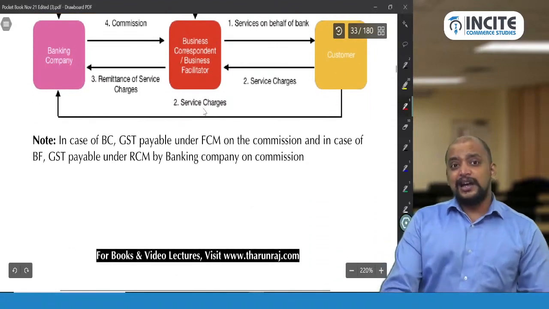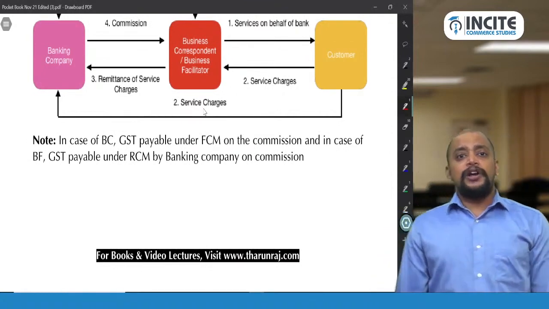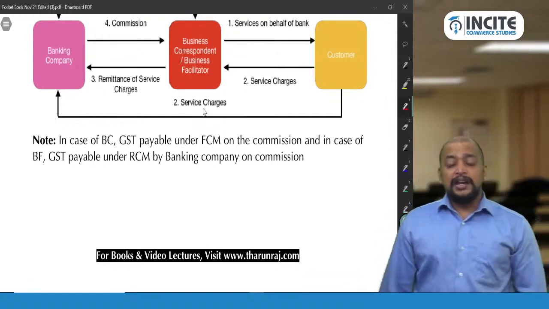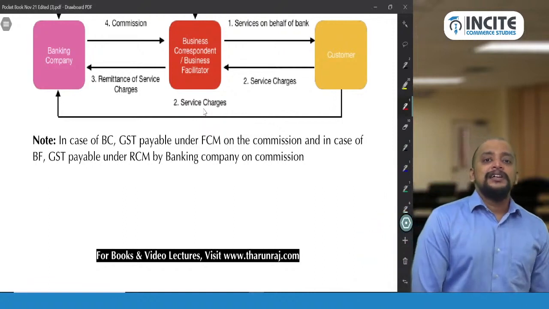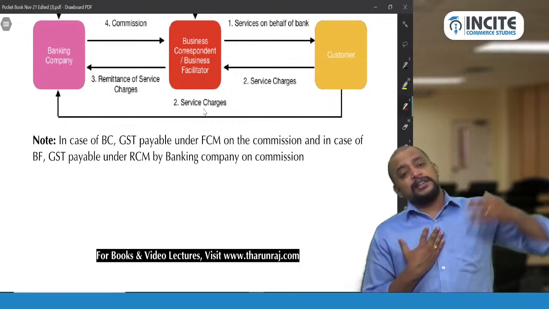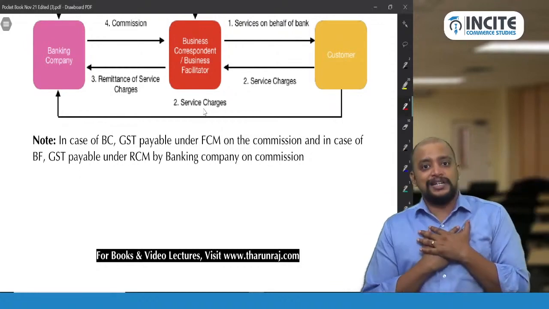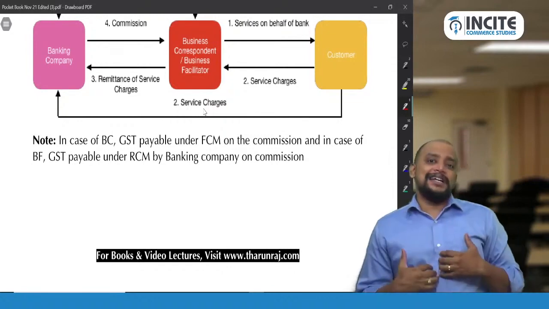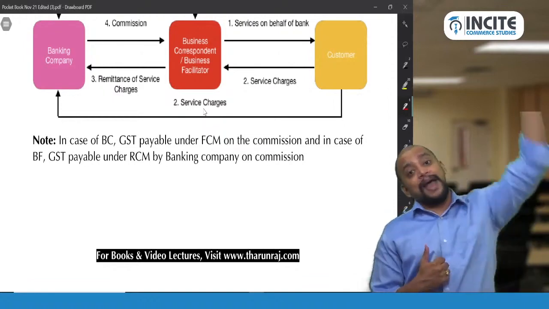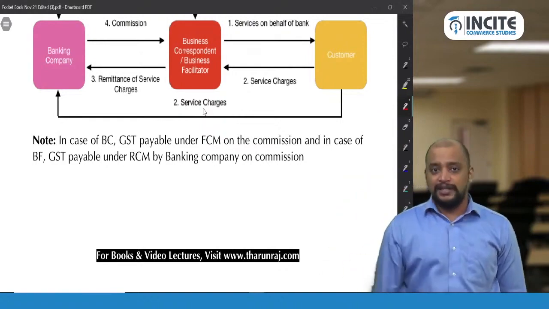Okay. And in this regard, we need to know about FCM or RCM. So business correspondent services, GST is payable under FCM on the commission, and in case of business facilitator service, GST is payable under RCM, which means that I am business correspondent, I get some commission from the bank. Who will pay GST? I should only pay GST because it is taxable under forward charge mechanism. I am a business facilitator, I get commission from the bank. On that commission, who will pay GST? Bank will pay GST under RCM. That is this note. This is just a connecting point which I have given in this place.